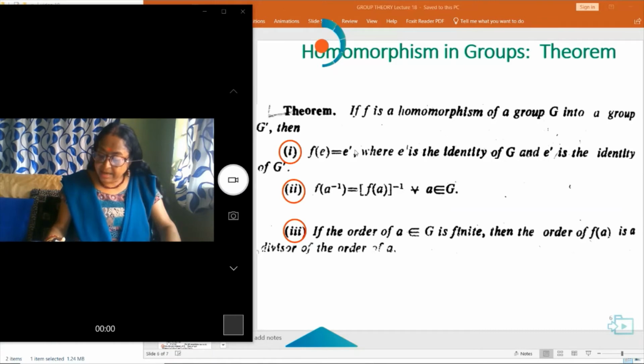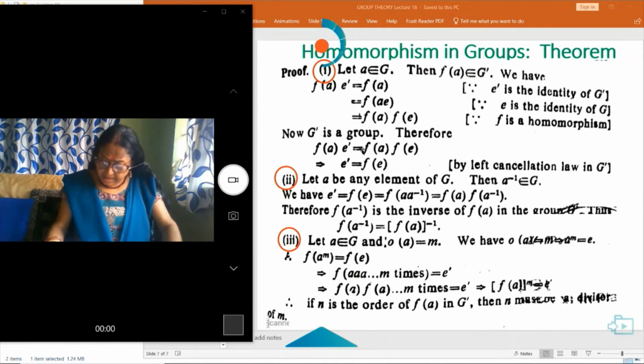And next, f(a inverse) is equal to f(a) whole inverse for every a belongs to G. And the third, if the order of a belongs to G is finite, then the order of f(a) is a divisor of the order of a.